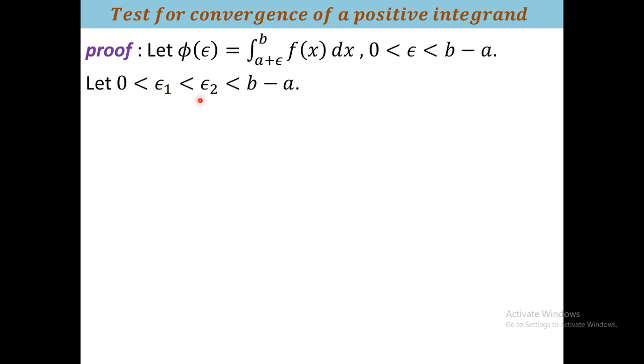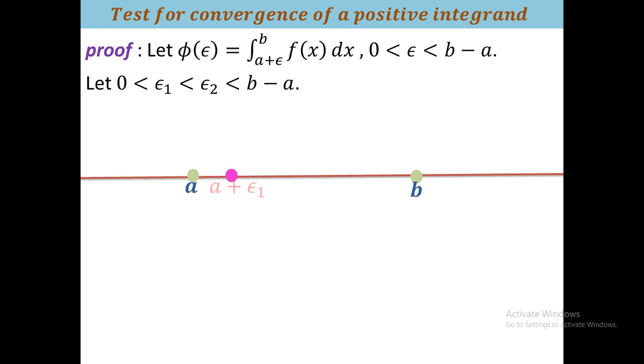Here we take the real line, and here this is a and this is b. We take a pink ball whose distance from a is epsilon 1, therefore it will be a plus epsilon 1, and we also take another pink ball whose distance from a is epsilon 2. So you see that if you integrate that portion, this will be positive, because f is positive and this is the larger domain. Now we calculate it mathematically.